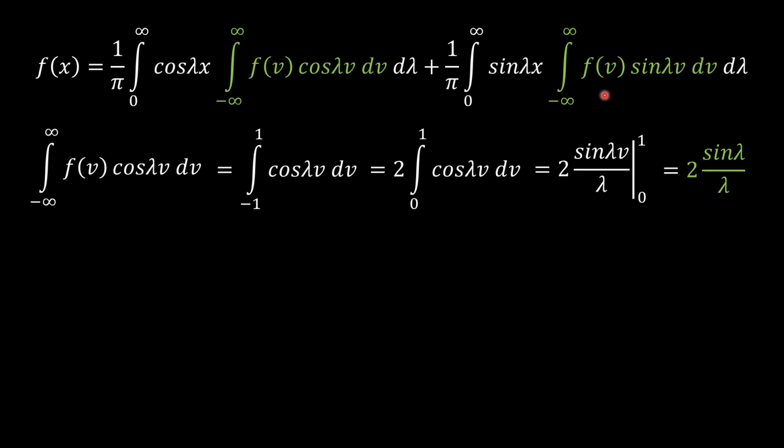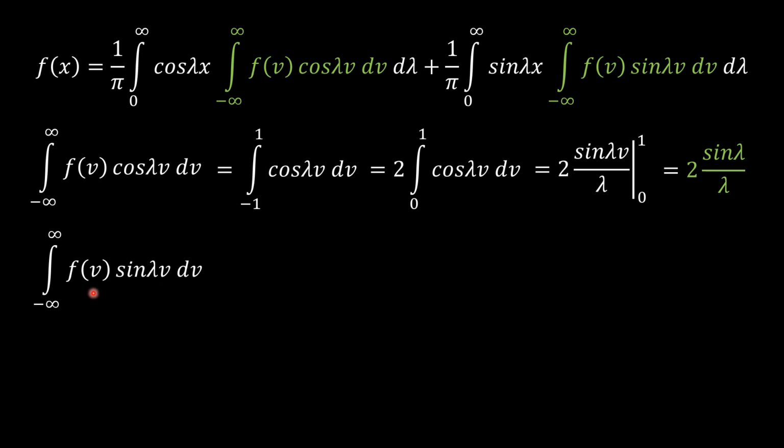Similarly, now we will go for evaluating the second integration. So consider integration from minus infinity to infinity f of v sine lambda v dv. Again in the same way, split this integration into three parts, that is minus infinity to minus 1, minus 1 to 1, 1 to infinity.